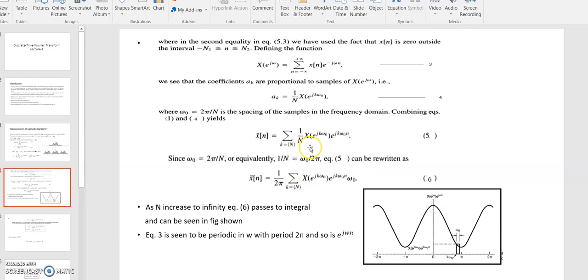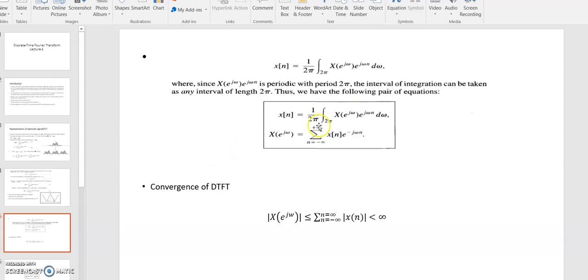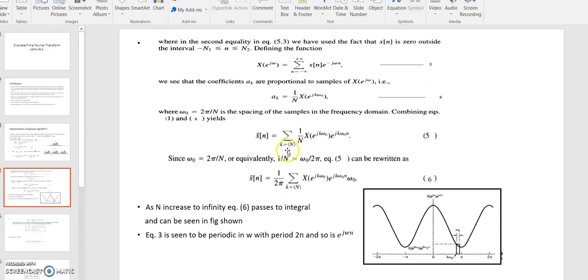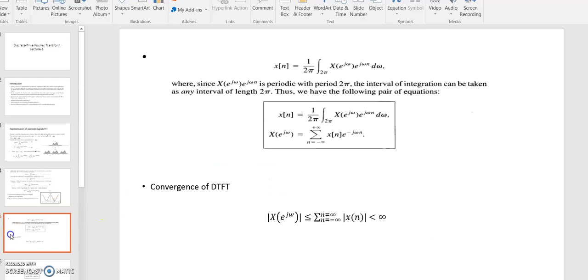So as N increases, this k omega naught becomes omega, and here also k omega naught becomes omega, and equation 5 becomes this: x[n] equals 1 upon 2 pi, and this summation becomes integration. This summation becomes integration, and the integration is defined over an interval of 2 pi.